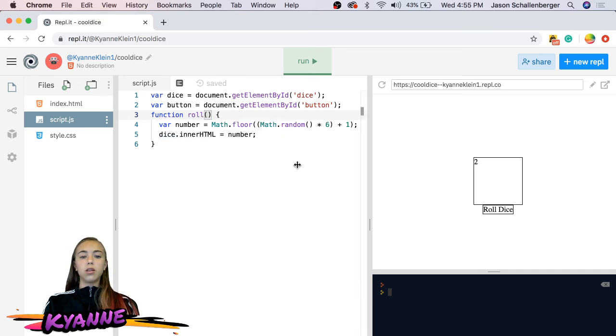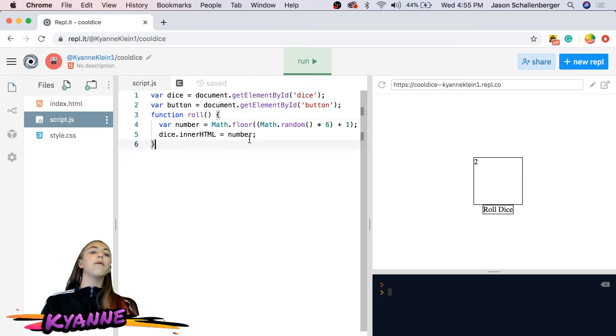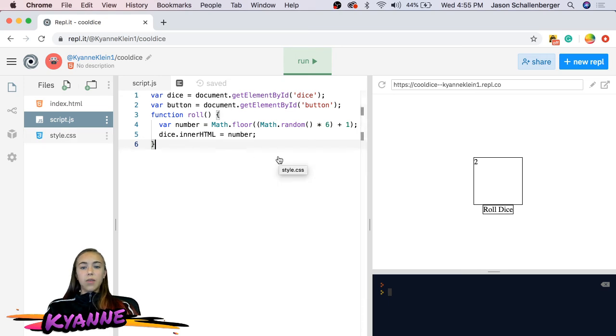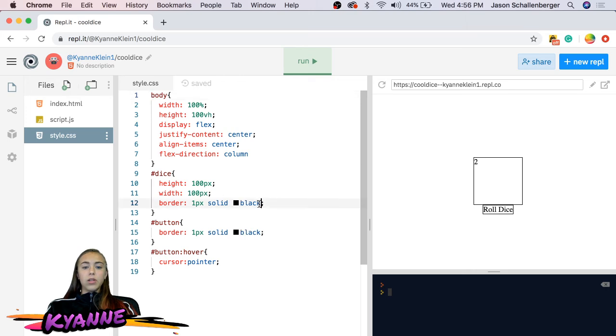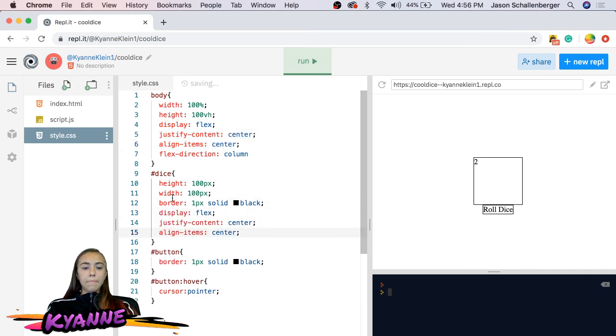And now I think I'm going to style this because I want the number to be in the center. So to do this, we can just copy this flex that we have here because it does the same thing. So we centered it this way and centered it this way.